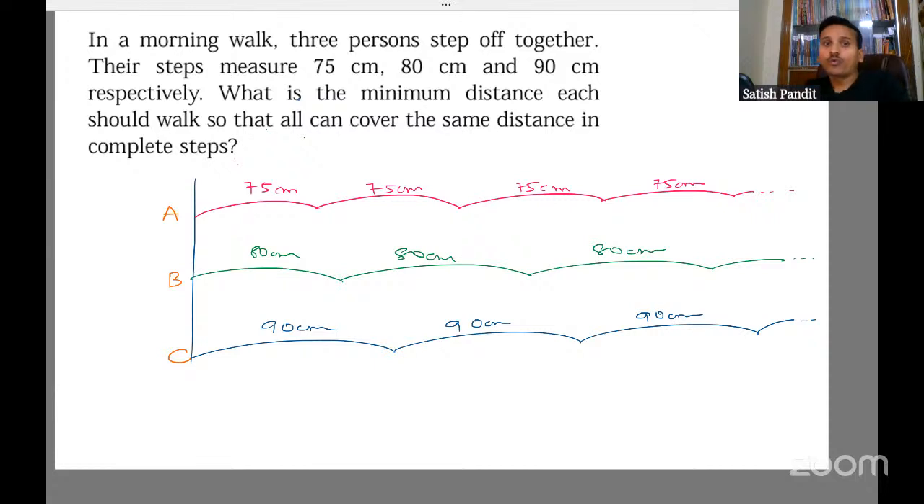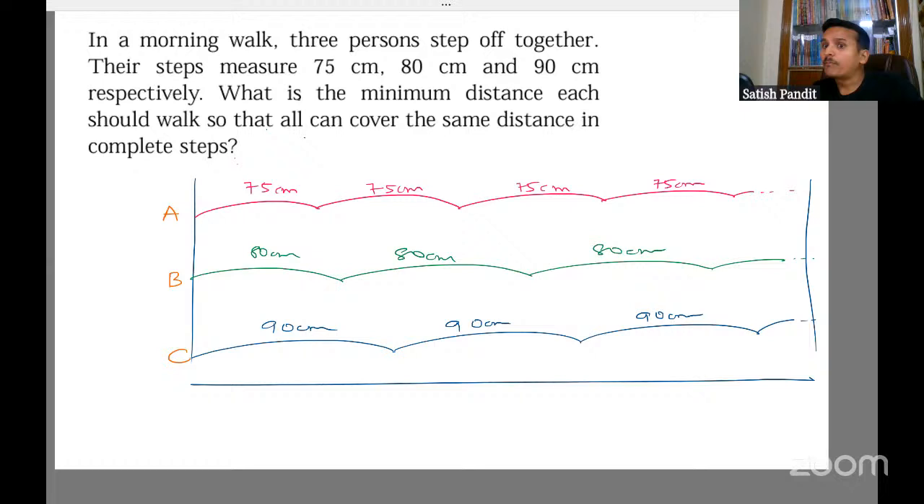So what is the minimum distance each should walk so that they can cover the same distance? They should walk some distance in such a way that they cover the same distance. Suppose this is a start point and the end point is somewhere else. We have put dotted lines, so it is going to be somewhere else. We don't know where it is. We want to find the minimum distance so that all three cover the same distance, but in complete steps.